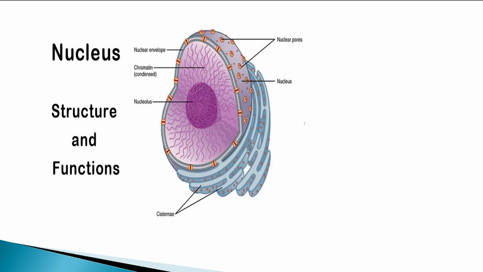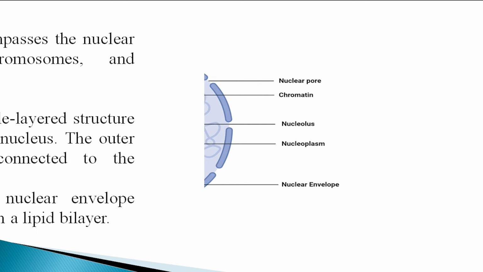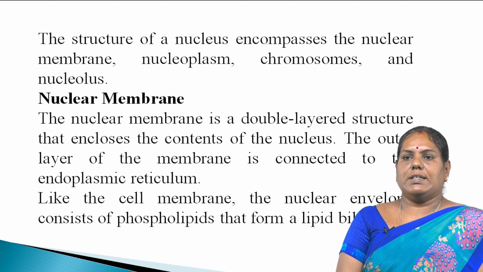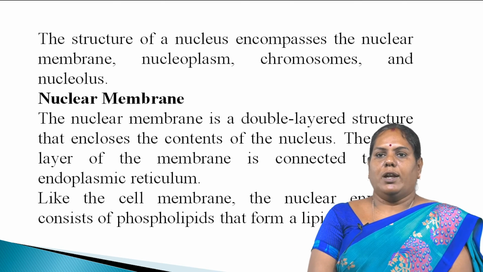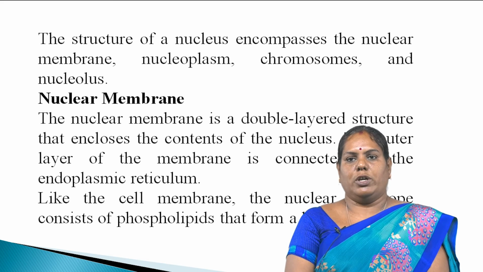This diagram shows the structure of the nucleus. It shows the nuclear pore, nuclear membrane, then the chromatin reticulum, the center part having the nucleolus, the nucleoplasm, and the nuclear membrane, otherwise known as the nuclear envelope. The structure of a nucleus encompasses the nuclear membrane, nucleoplasm, chromosomes and nucleolus. First one is the nuclear membrane.